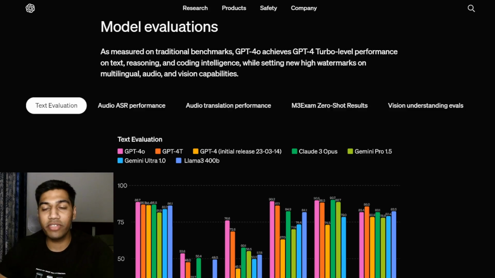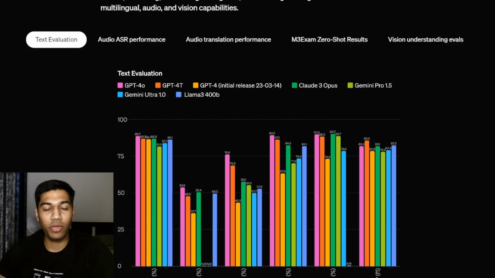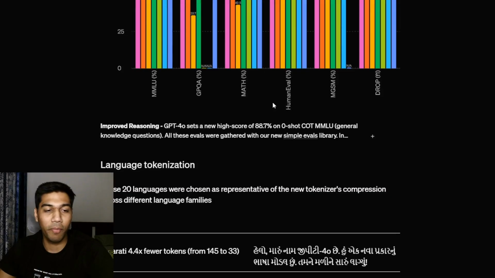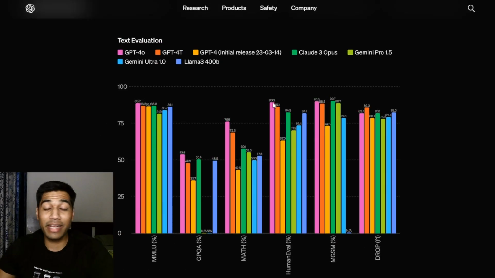Now, again, obviously they have given the model evaluations here, so you can compare how it works and how it compares to other models. Very simply, GPT-4o is equivalent to GPT-4 in a lot of ways, like GPT-4 Turbo. And you have seen they have specifically mentioned GPT-4 initial release, because I think the GPT-4o model is better to a large extent. I have tested it a couple of times on the playground, and I'll show that to you. But again, a lot of people are debating why are we even going to pay for GPT-4. The idea is simple, and I'll explain it to you in a second.